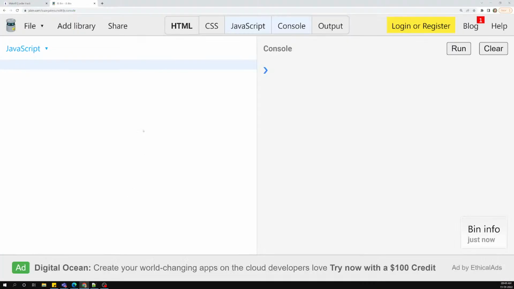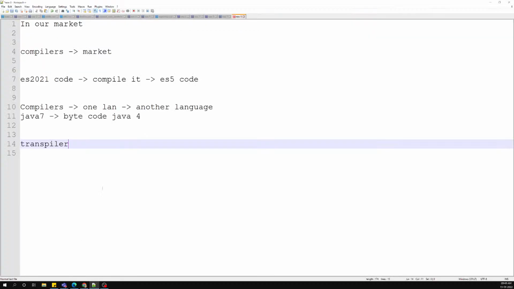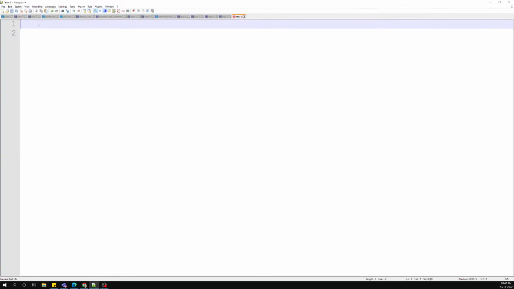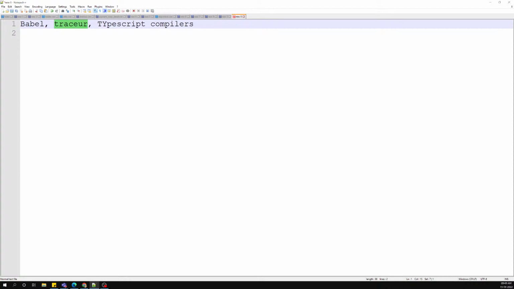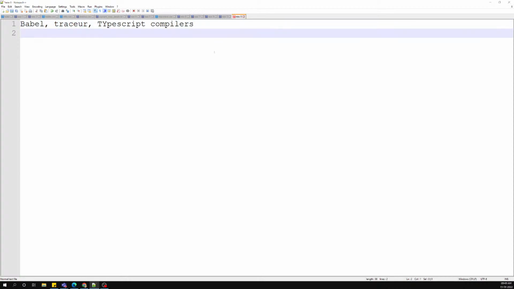Now, the common transpilers available in the market, in the compiler series: one is Babel, we have Traceur also, and another is the TypeScript compiler. Babel is the most popular one. Traceur is Google's, but it is deprecated and not under development anymore. And the TypeScript compiler is Microsoft's.